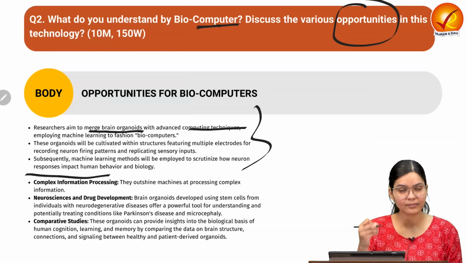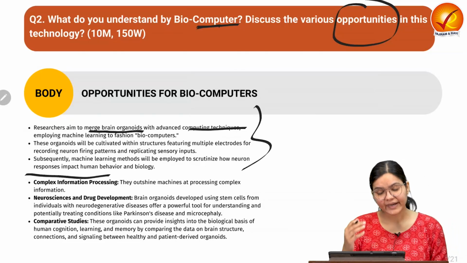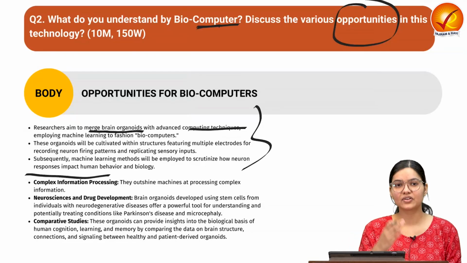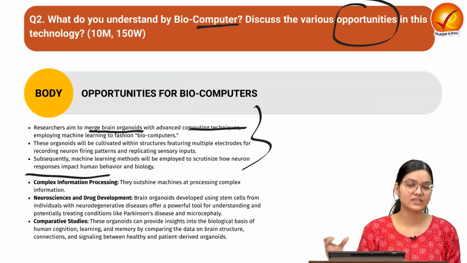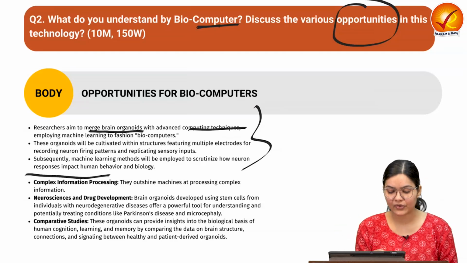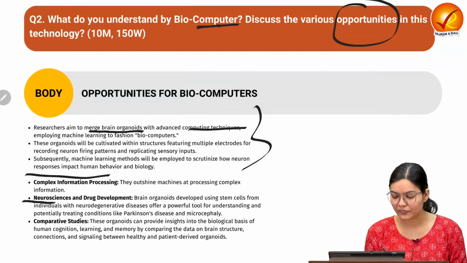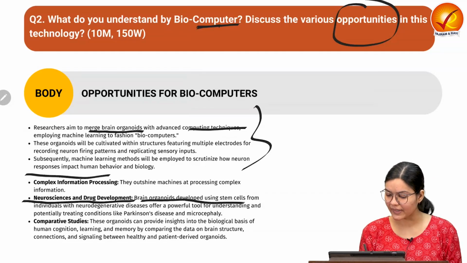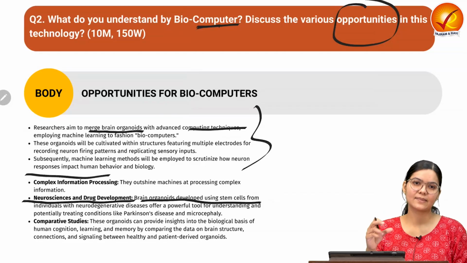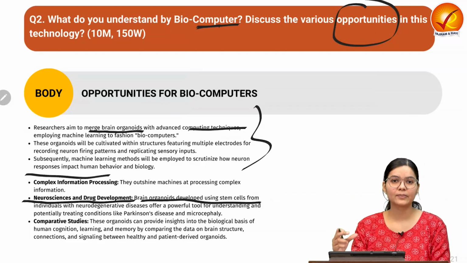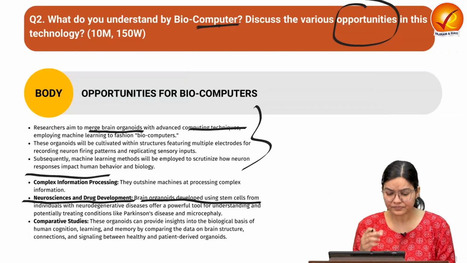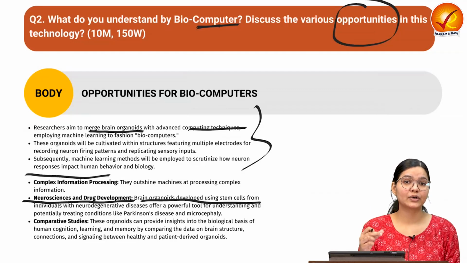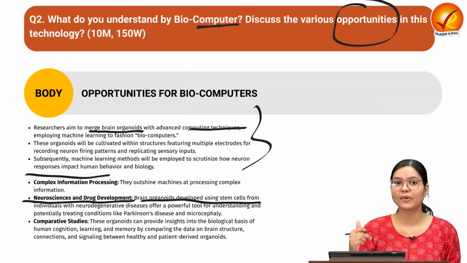Okay, so this is the aim of biocomputers here, and how it can be utilized, how we can use it with respect to different technologies and techniques, and how we can merge it. For example, we can use it in the field of neuroscience and drug development. Brain organoids are developed using stem cells, and then later developed into brain organoids. We can understand if some brain has issues related to Parkinson's disease or schizophrenia,